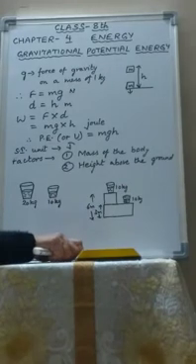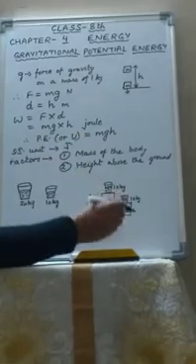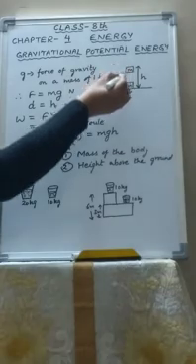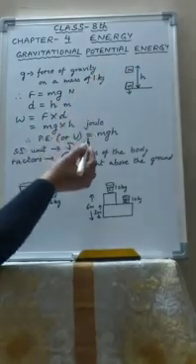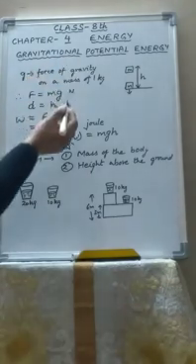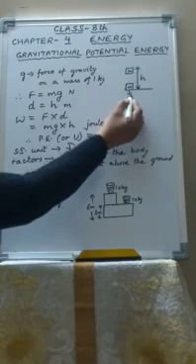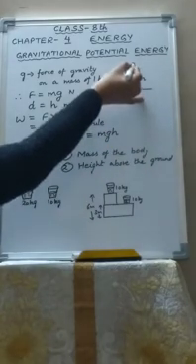The gravitational potential energy is measured as the amount of work done in raising the body above a certain height from the ground. Now I will tell you how to obtain the expression for gravitational potential energy. Let a body of mass m kg be moved from the ground to a height h meters.